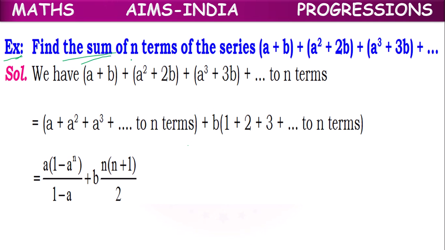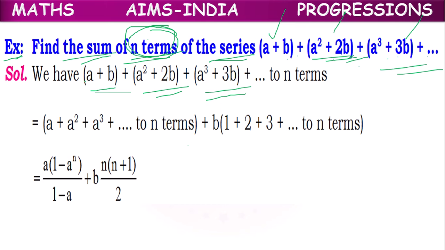Next one, find the sum of n terms of the series a plus b plus a square plus 2b plus a cube plus 3b, and so on. We have to find the sum of n terms. So if we have a series like this, from each term we can separate the first part of each term and take them as a group: a plus a square plus a cube, and so on up to n terms.